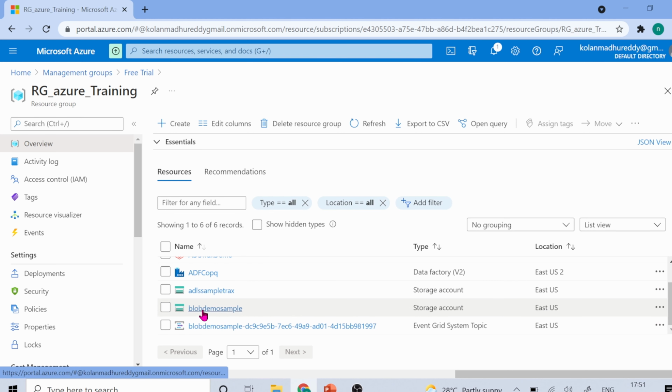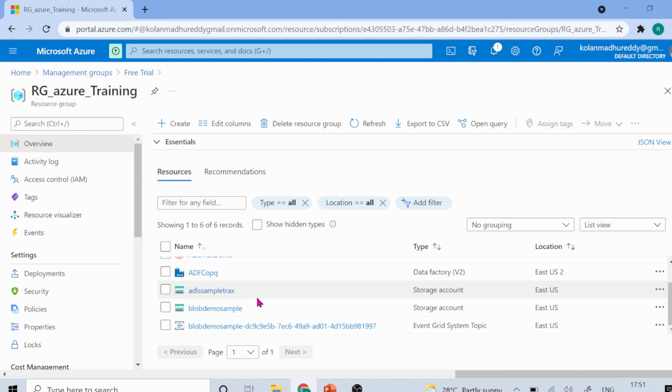This one is for blob, you can see from the name, Blob demo sample. This is a resource created for blob, and this is a resource created for ADLS Gen 2, Azure Data Lake Storage Gen 2. So we can have different kinds of resources here. Resources are basically instances of services that we create.